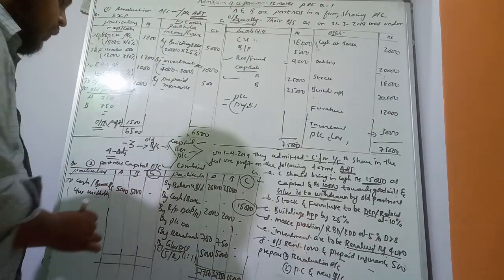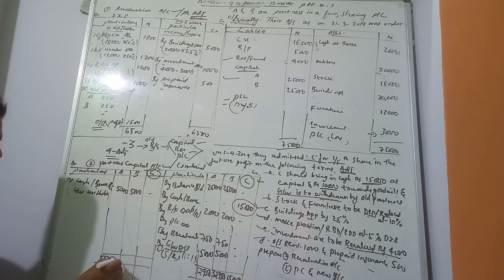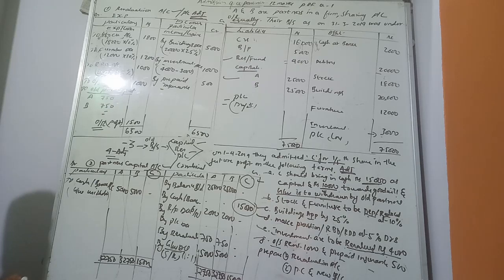Now write the same amount on the debit side, 32,750 and 15,000. Then you minus these items.